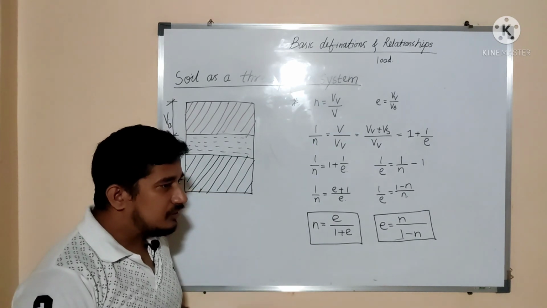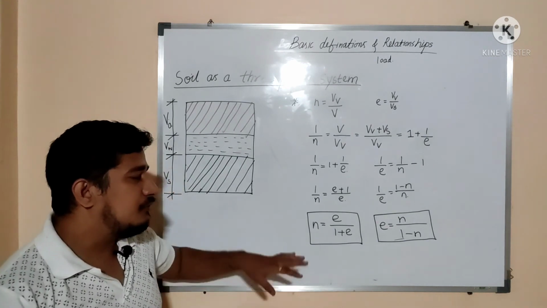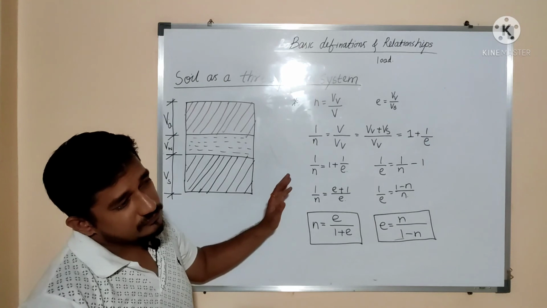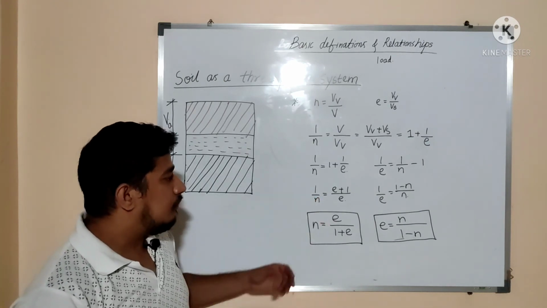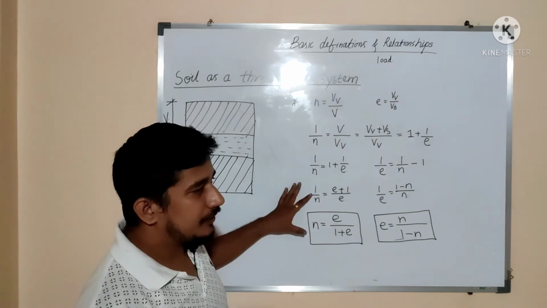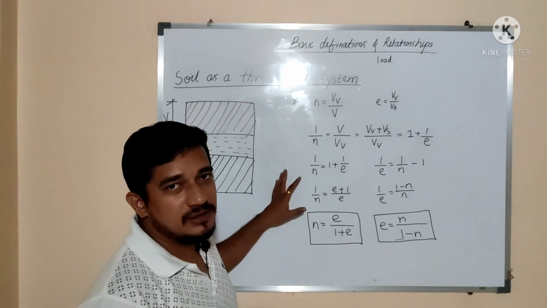So these are the terms that are derived by the simplification of a complex soil into a three-phase diagram or a block diagram. Okay, so this is the end of the lecture today. The further part we will see in the next lecture.